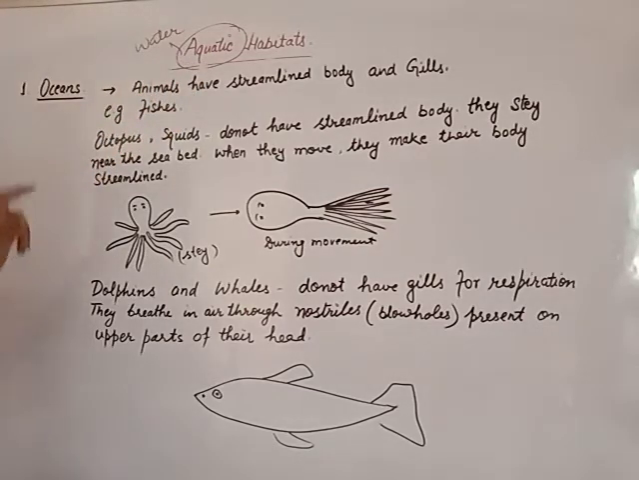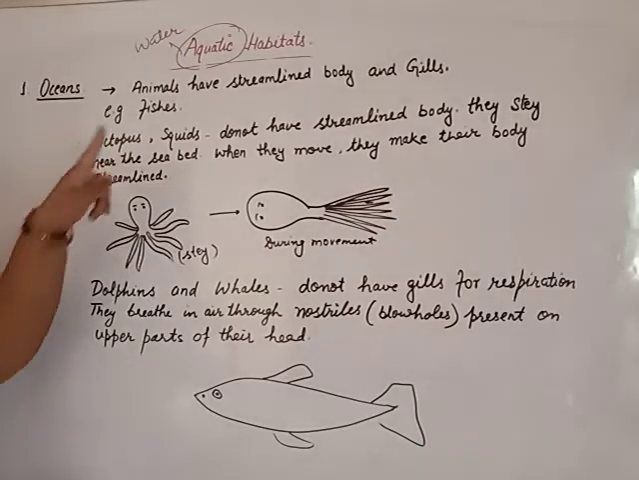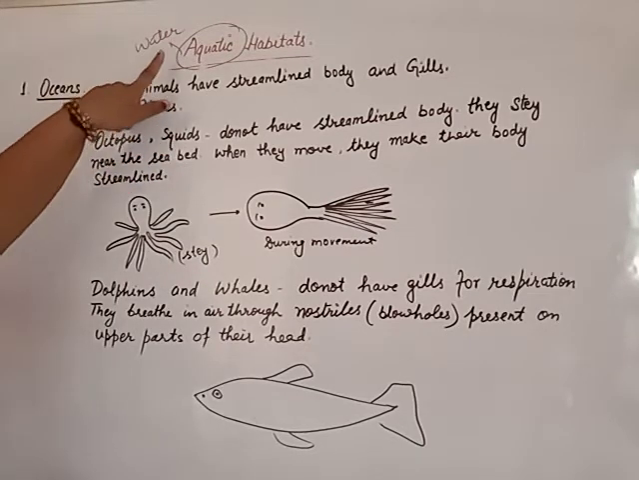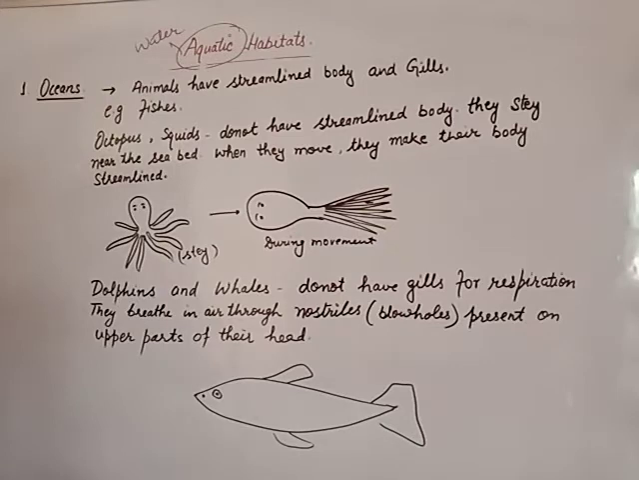Beta, ocean animal. One ocean animal we already discussed with you, that is fish. Streamlined body and gills. Streamlined body for free movement in water with the help of fins, and gills for the respiration or for the breathing of the fish. We have already discussed the adaptation of fish that will be surviving in aquatic habitat.